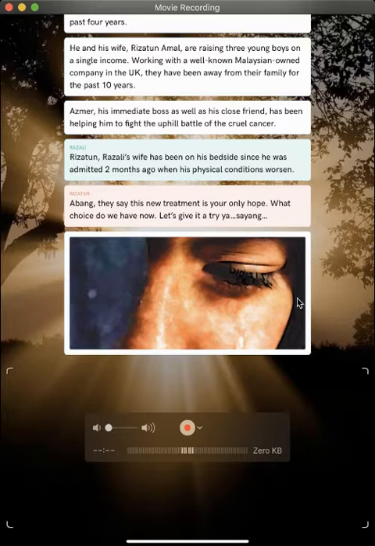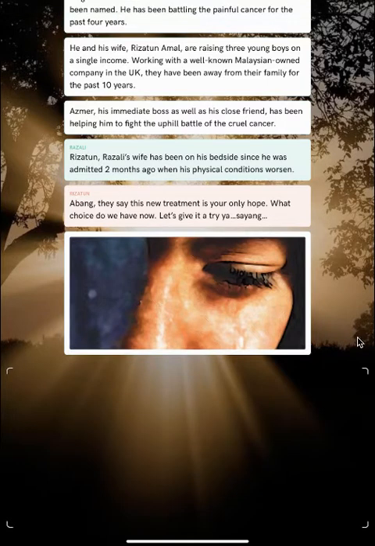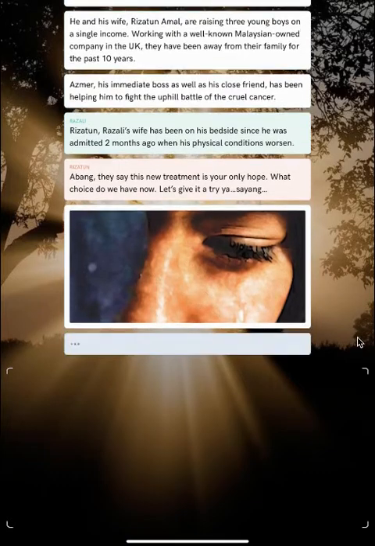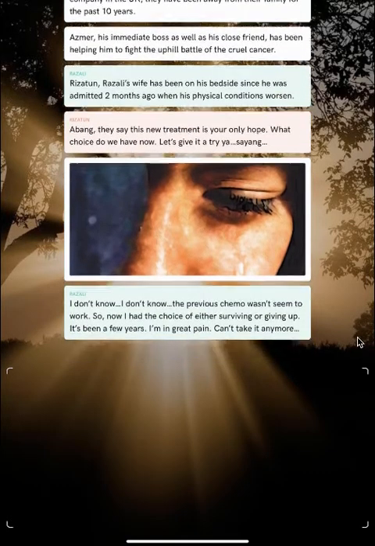That picture is supposed to show what's going on, what's the feeling. So that will give a picture of the emotional situation that is happening during the conversation here. So I'll continue tapping on the screen.